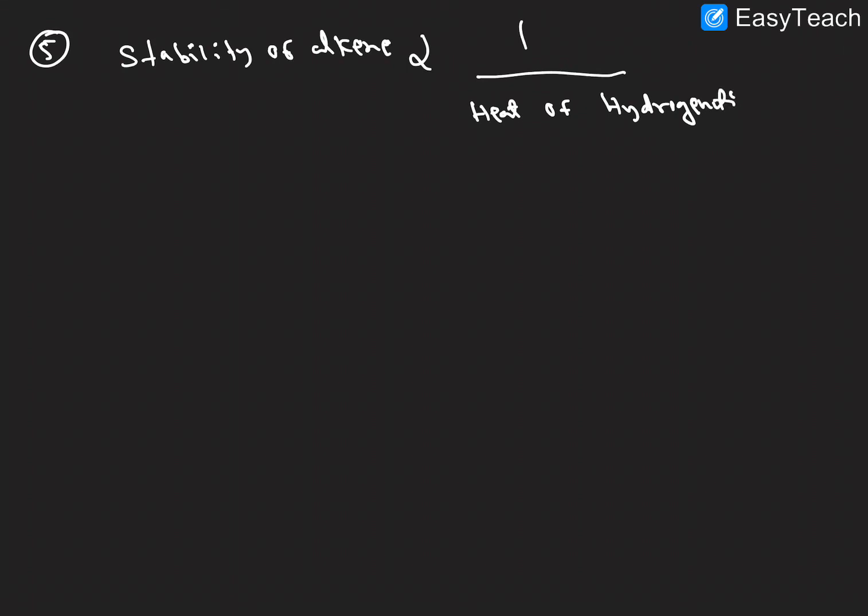Next, the fifth point, an important point: the stability of an alkene is inversely proportional to the heat of hydrogenation. More stability, less heat of hydrogenation. Let us discuss with examples. Here the carbon having four alkyl groups is the most stable. According to hyperconjugation, as the number of alpha hydrogens increases, the stability of the alkene also increases. We will discuss this in general chemistry.